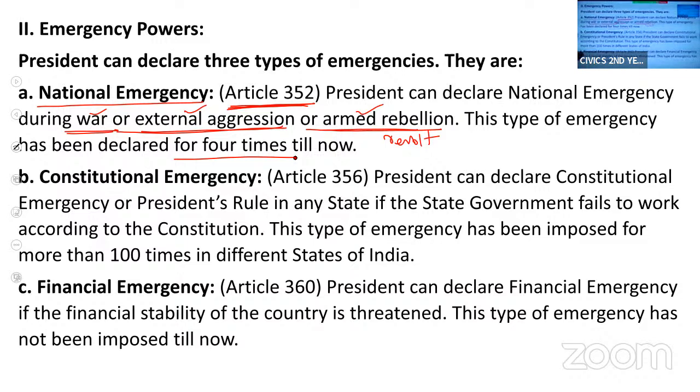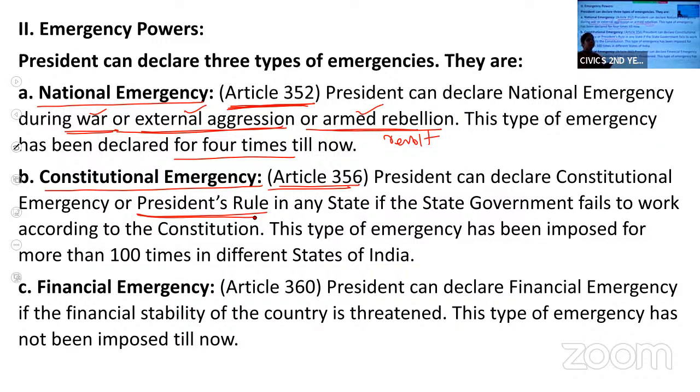The next is constitutional emergency. It is also known as president's rule. This is discussed in Article 356. Article 356 of the Indian Constitution empowers the president to declare president's rule or constitutional emergency in any state if he receives a report from the governor that there is constitutional breakdown in the state.